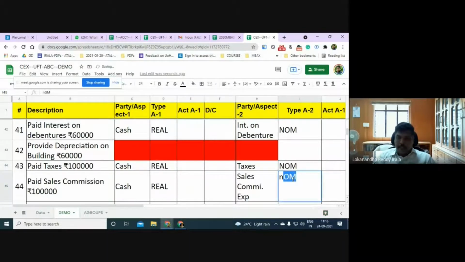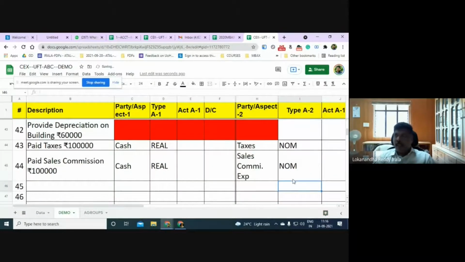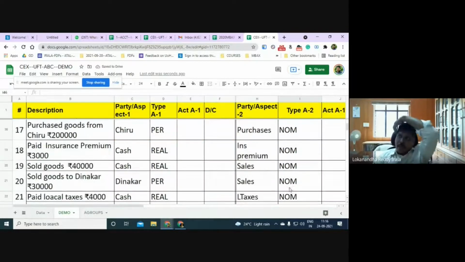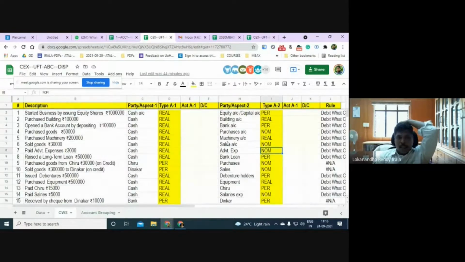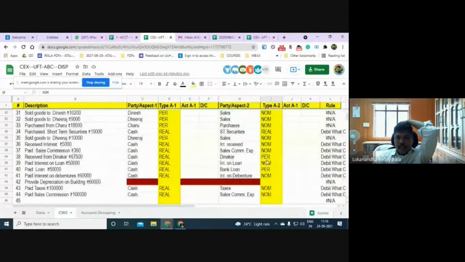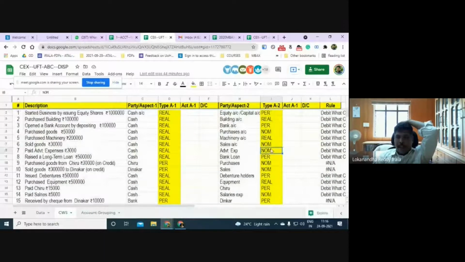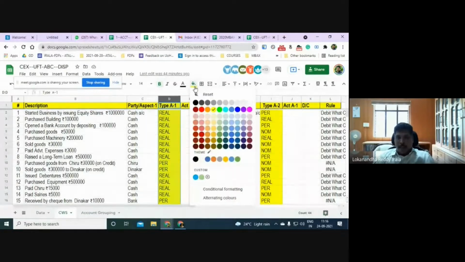Sales commission expenditure nominal. Now you can check your answers. The moment I've entered the answers here, all the answers are updated in your sheet. Later on means now itself, but before that, I will give you one more task.